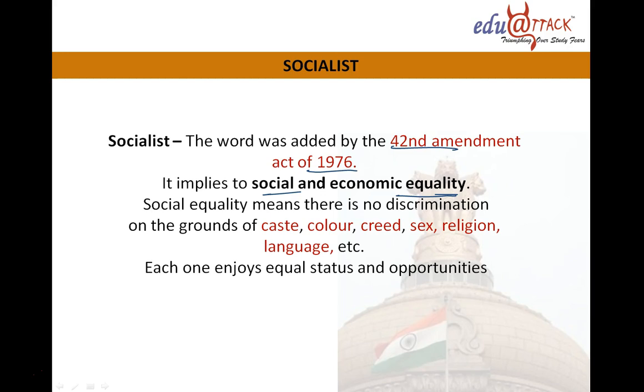There should be no discrimination. On which terms? On caste, color, creed, sex, religion, and language. Each one enjoys equal status and opportunities. Equal status and opportunities is one of the main phrases. Socialist means social and economic equality. This word was written in the Constitution by the 42nd Amendment, and it says that people of India should have social and economic equality. There should be no discrimination on grounds of caste, color, creed, sex, religion, language, etc. Okay, this is the meaning of socialist.